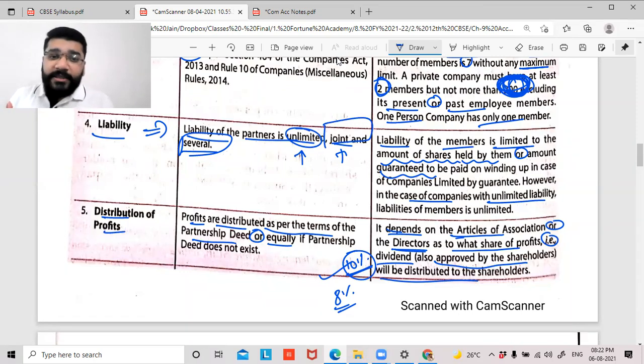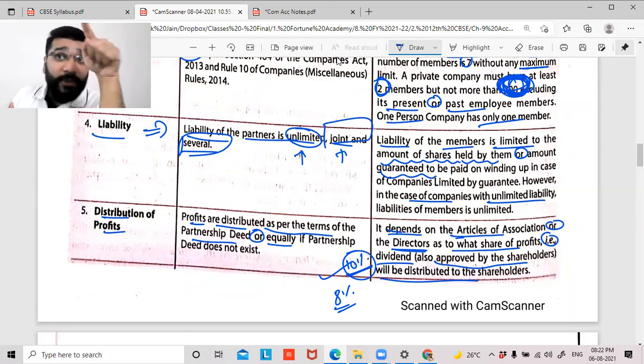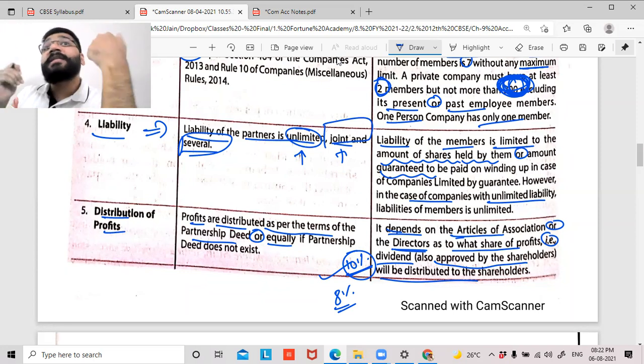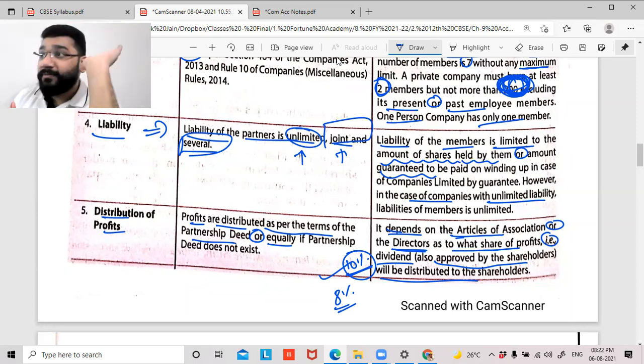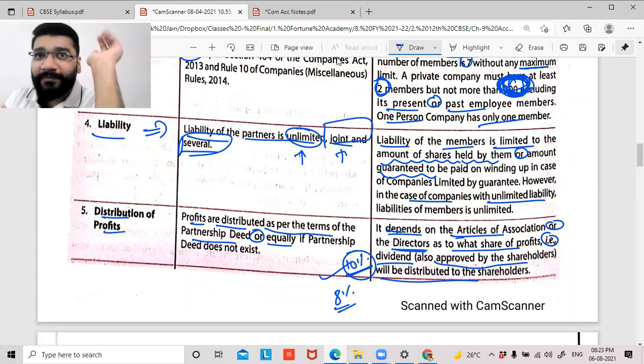So dividend is distributed as per the partnership deed in a partnership, whereas here it depends on the AOA and the director. If the director says no, it means no. But if the director says to give 10%, then you cannot just give 10% like that. You have to get approval from the shareholders. So there are two levels: one is the director level, the second is the shareholder level. Am I clear with it?